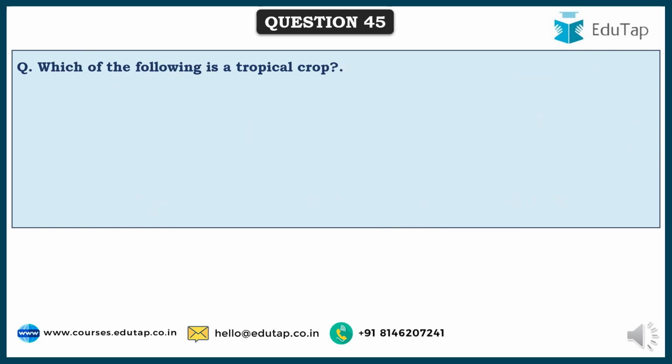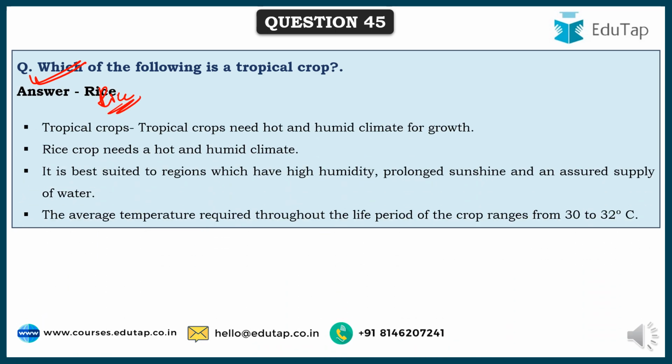So next question is, which of the following is a tropical crop? Tropical we have already seen, it requires hot and humid weather, and examples are rice, jute, etc. And here as per the options provided, it was rice. They need hot and humid climate for growth. Rice needs hot and humid, and the average temperature that we have already discussed for rice is 30 to 32 degrees centigrade.